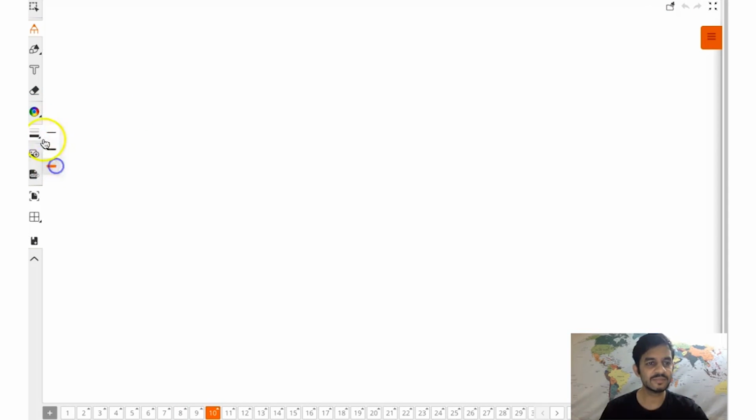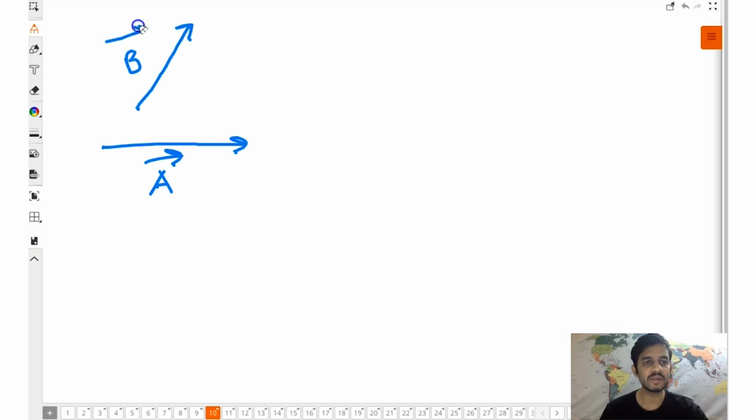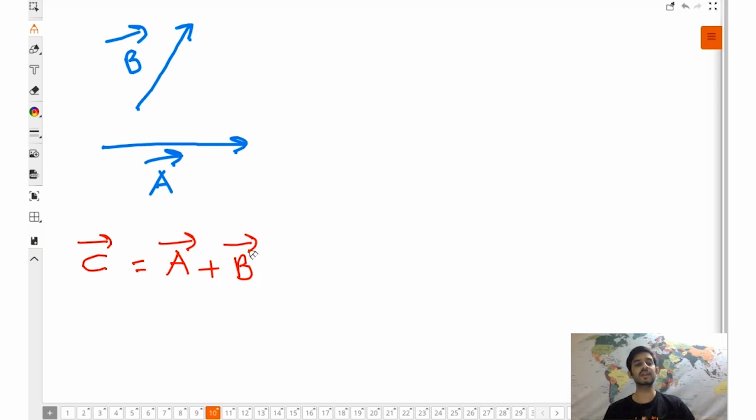Suppose we have two vectors. This is A vector and this is B vector. And we want to find a third vector, C vector, which is actually sum of these two vectors. And we want to do it by triangle law.